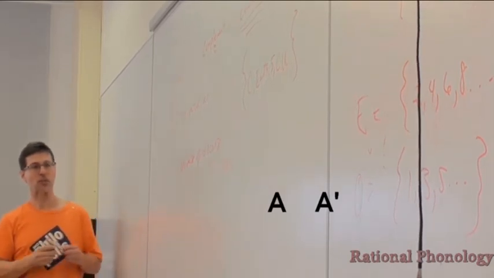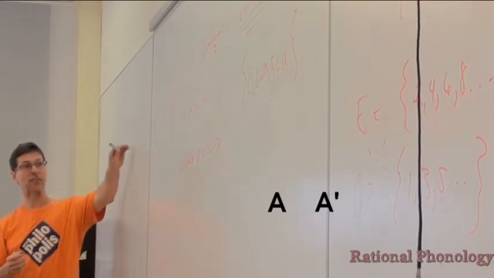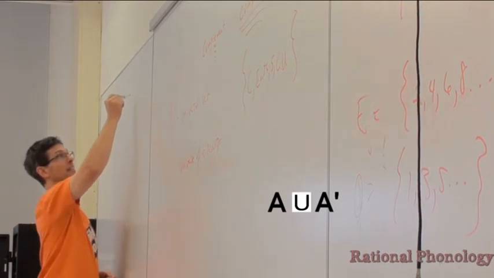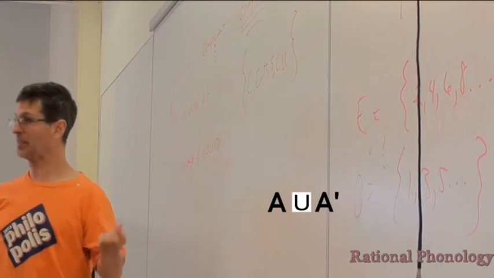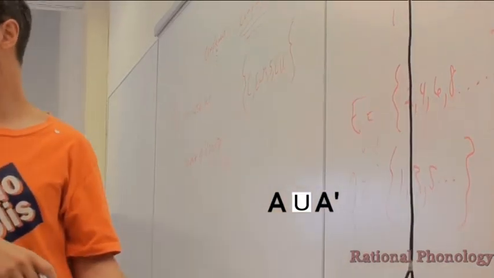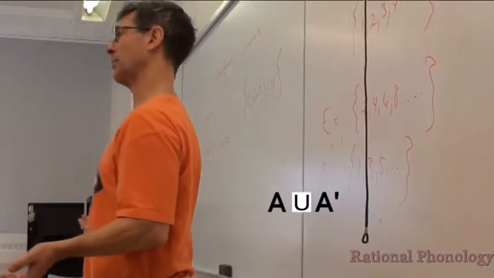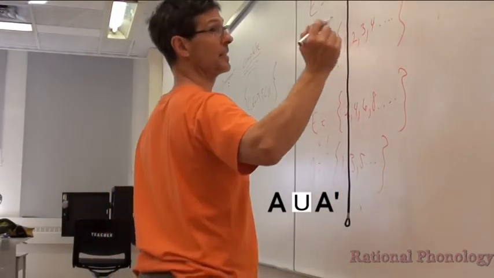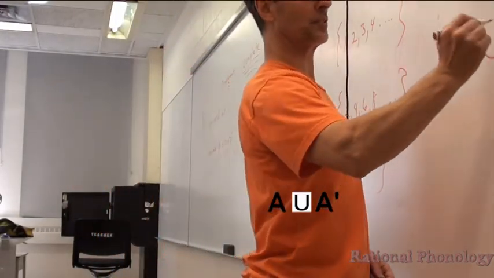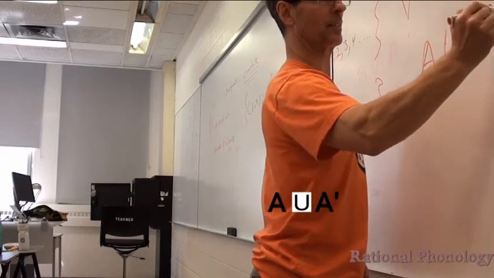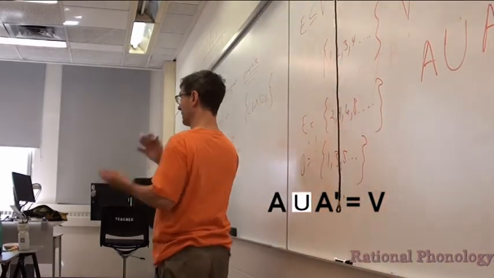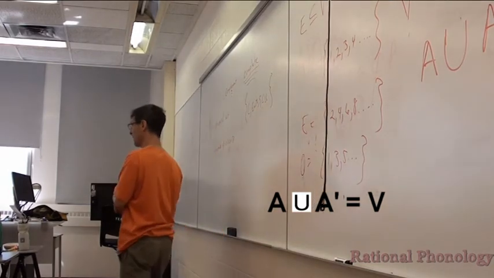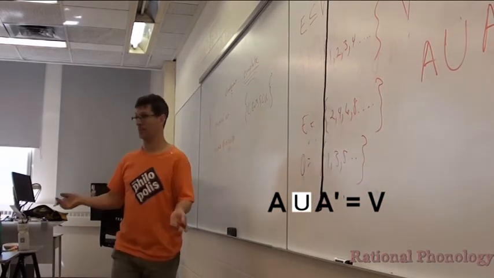And so the idea is that if you take the union of a set and its complement, what do you get? If you take everything that's in one and everything that's in the other, what do you end up with? Yeah. So a set unioned with its complement is the universal set. It's all the stuff that I took away and all the stuff that I left behind gives us all the stuff.